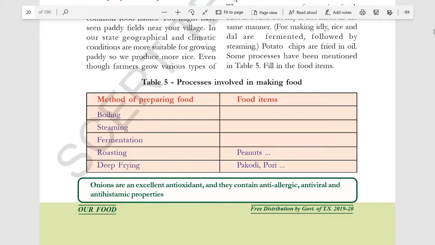If you want to eat something boiled, like vegetable soups, okay. So what we do, we cut all the vegetables and boil them, and after extracting the water from it, we use pepper and salt, and it makes the soup.